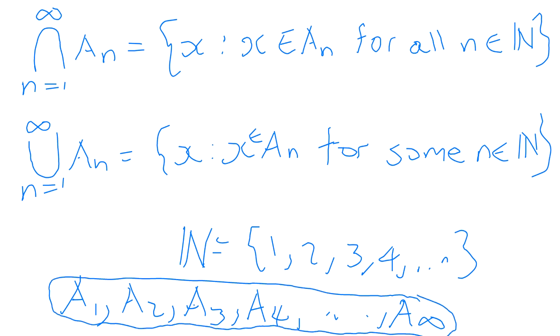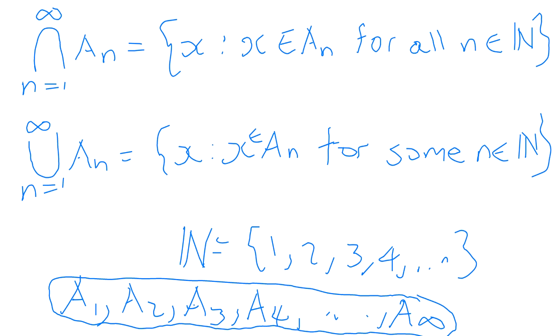the top thing is saying X is an element. So it contains a set of elements X such that X is in all those sets. You see the part where it says for all and in natural numbers, that's what it means. Simply put, X is in all of those sets. So the only way you can have an intersection of all the sets and get a result is if that result is found in all the sets. That's what the top part is saying there.